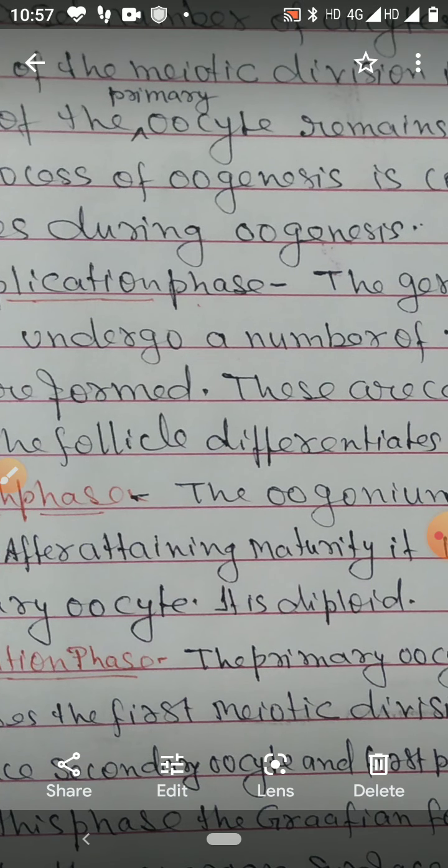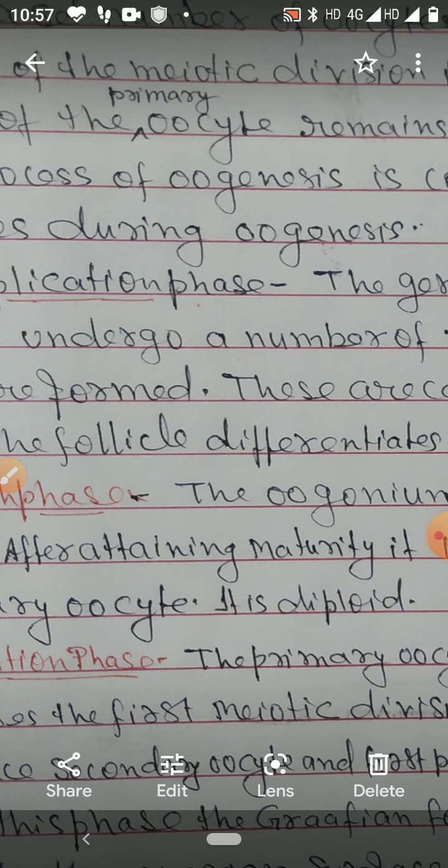So these two phases of oogenesis have completed in the embryonic stage. After the birth of the child, female child, when child will come to the age of puberty, then maturation phase is completed.